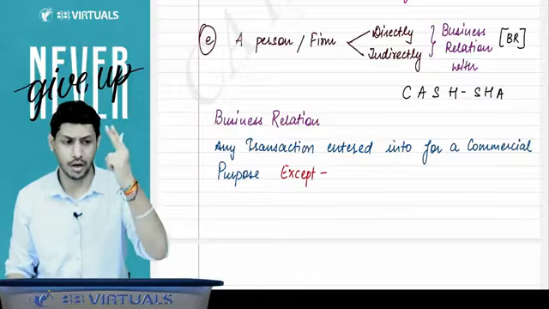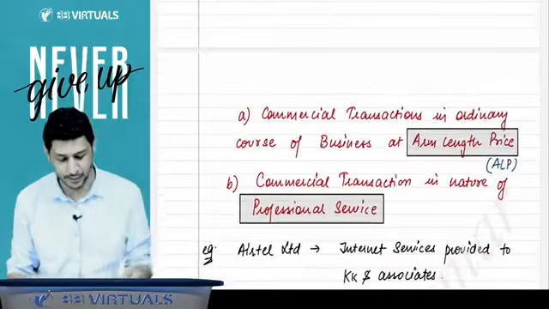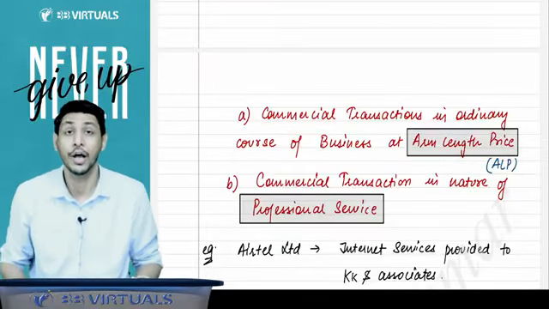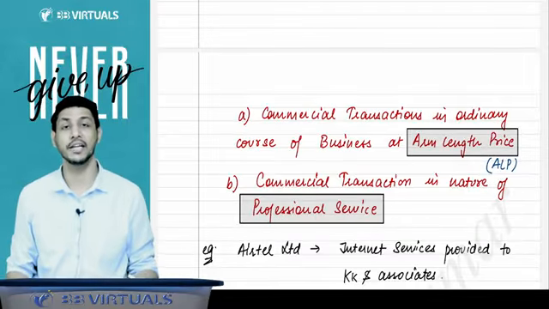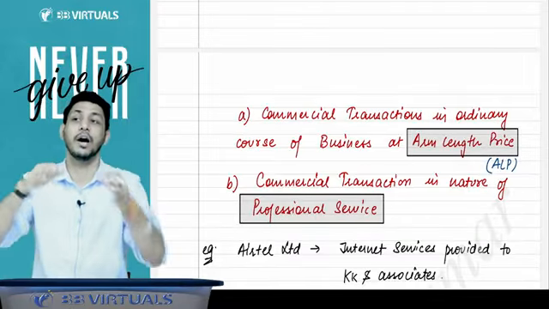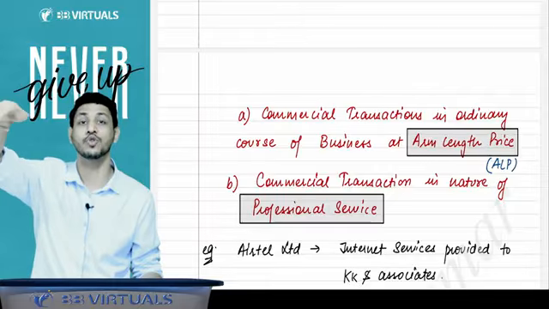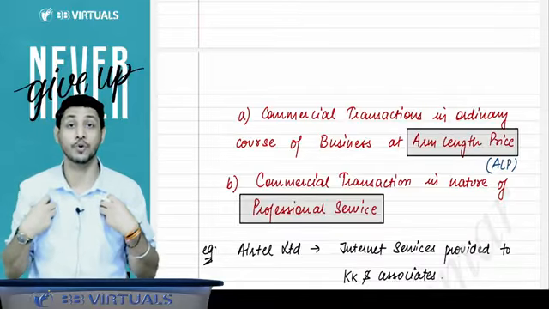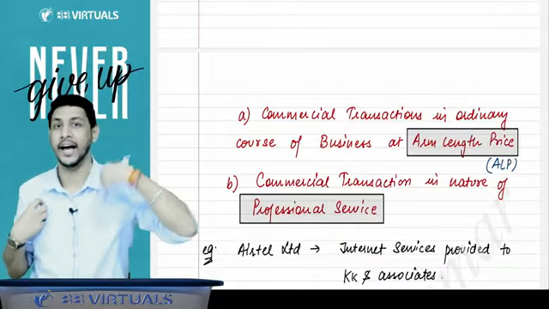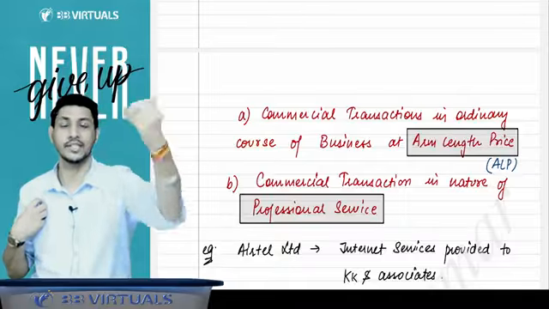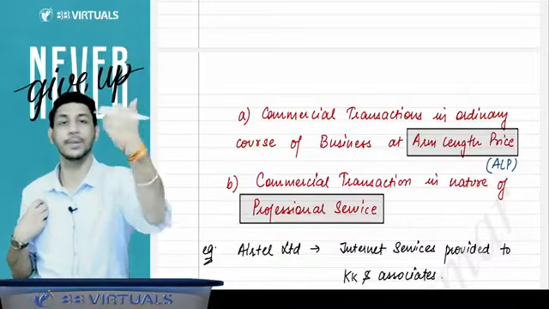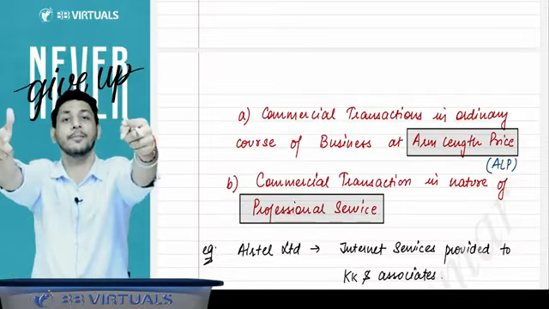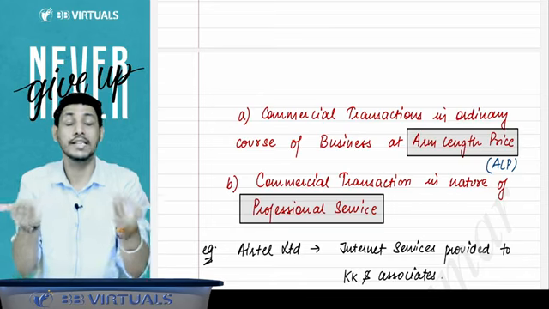Sir, what are those two transactions? The first is if the commercial transactions are in the ordinary course of business at arm length price. What is arm length price? Arm length price means the price at which the transaction would be held between two unrelated persons. Suppose, for example, I am the proposed auditor in your company, and I am having a business relation. So the law says if you are having a business relation with this company, you cannot be the auditor of this company. But if my transaction with your company is at arm length price...